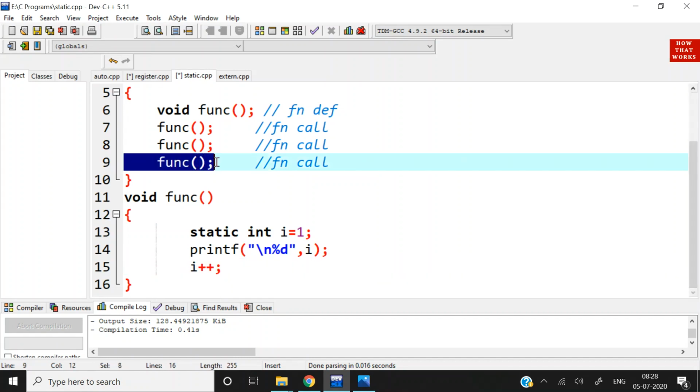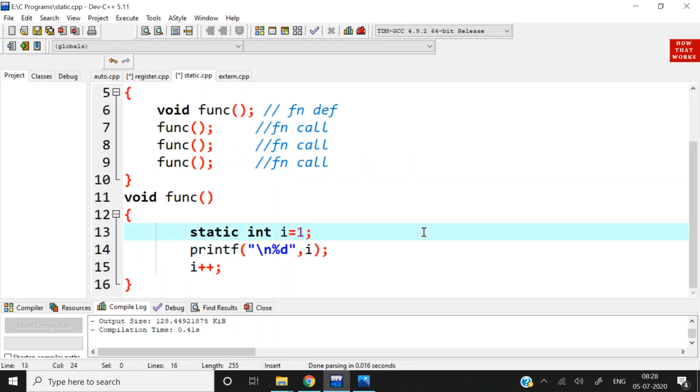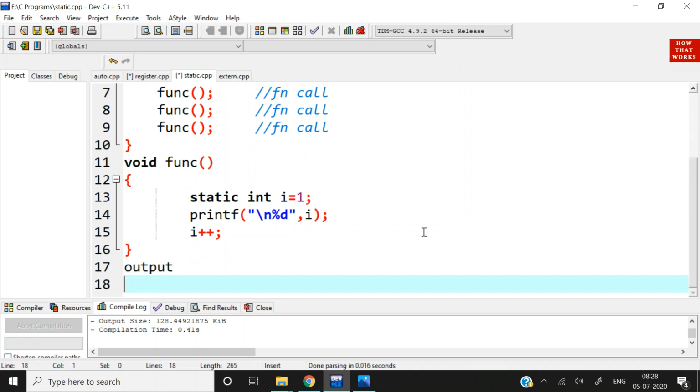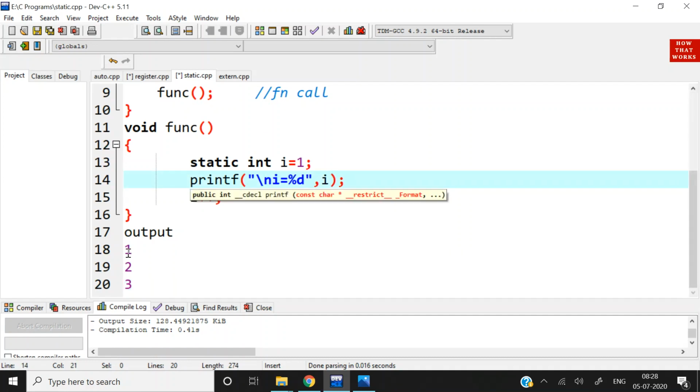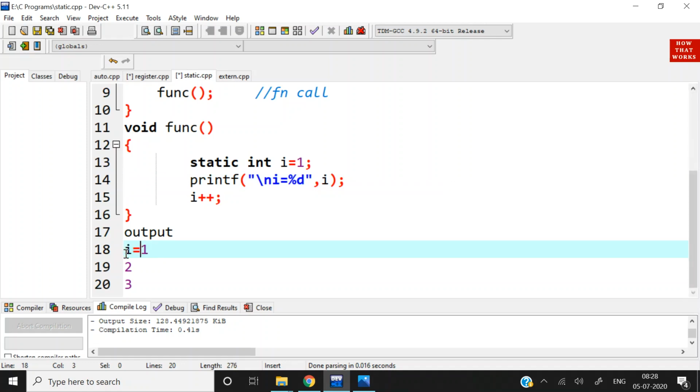Then function third will be called again, and this time, although value of I is set to 1, since it is static, the value of I will be printed as 3. So output will be 1, 2 and 3. This output will be printed when we declare it as static storage class. I is equal to 1, 2 and 3.